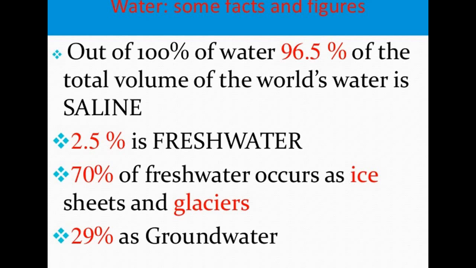Nearly 70% of this fresh water occurs in the ice sheets and glaciers, which come from Antarctica and the Greenland area, and from the mountainous regions of the world, while a little less than 30% is stored as groundwater